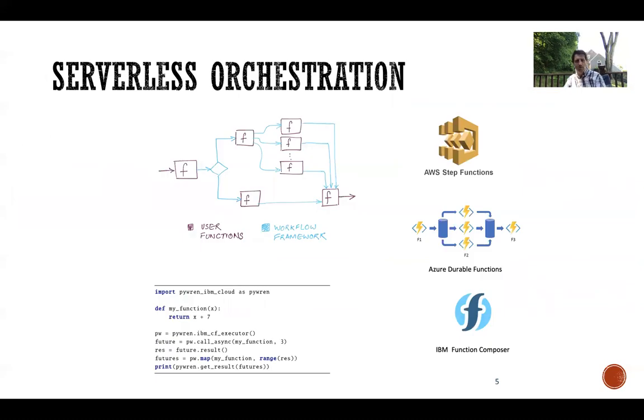Very related to that is the serverless orchestrator. When we want to move an application to the cloud, it is important to have tools that can support this transition. So if we have, for example, an application that has to represent a sequence or a pipeline of functions, or a workflow where we have conditions, forking, parallelism, and synchronization, we want to be able to represent that in these serverless orchestration systems. We outline three of them: Amazon Step Functions, Azure Durable Functions, and IBM Composer.